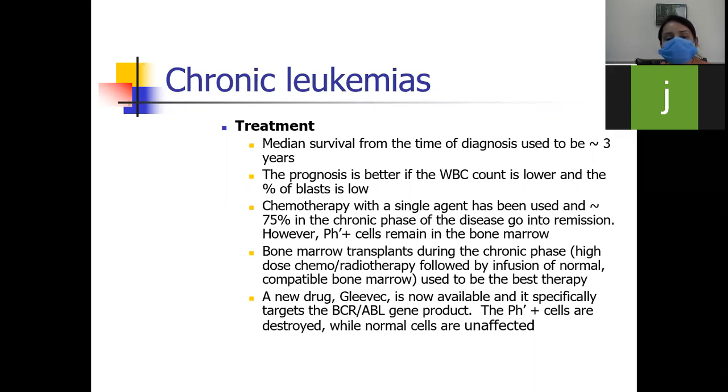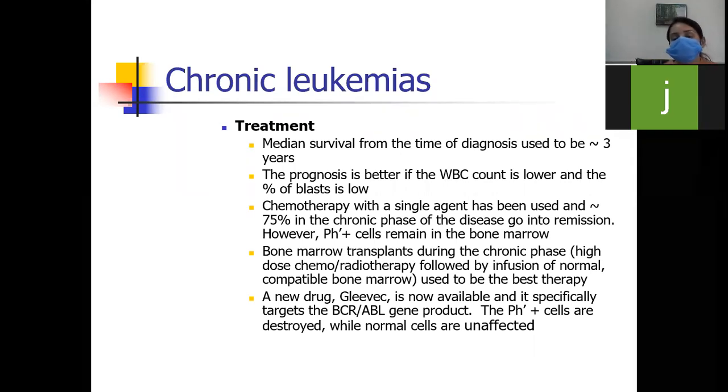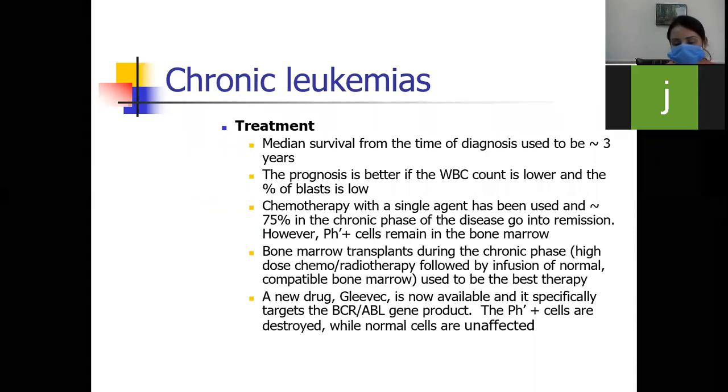So bone marrow transplant during the chronic phase, that is high dose chemo and radiotherapy followed by infusion of normal compatible bone marrow, used to be the best therapy. It should be the ideal therapy for these patients. So a new drug, Gleevec, is now available, and it specifically targets the BCR-ABL gene product. So the Philadelphia cells are destroyed, while normal cells will be unaffected by this drug.